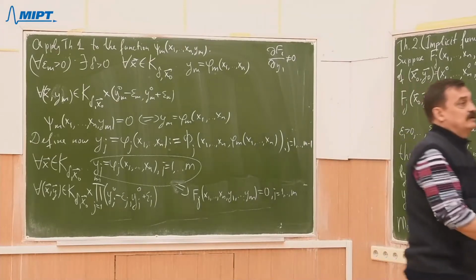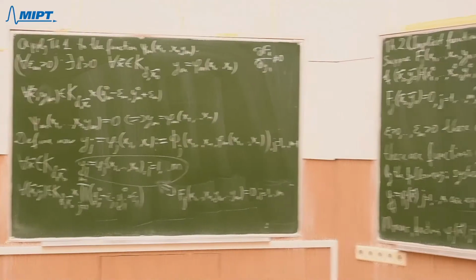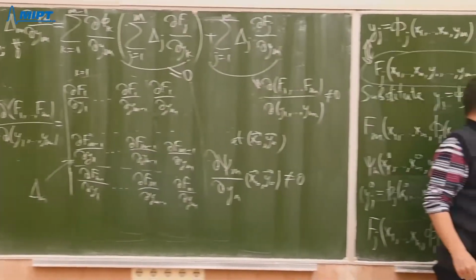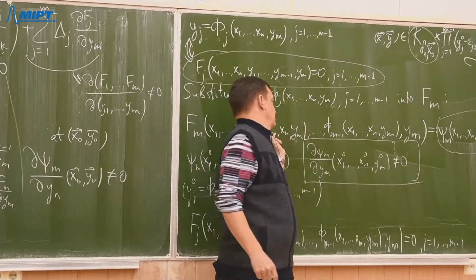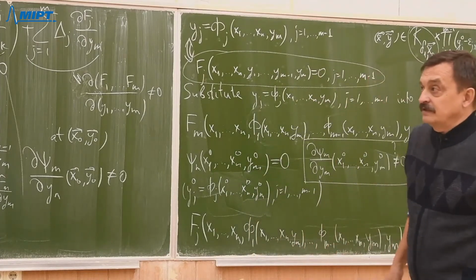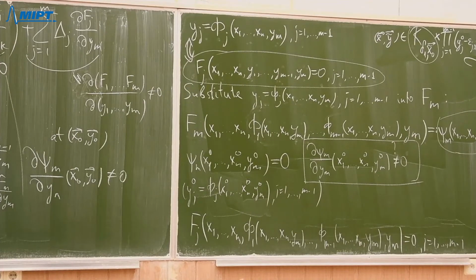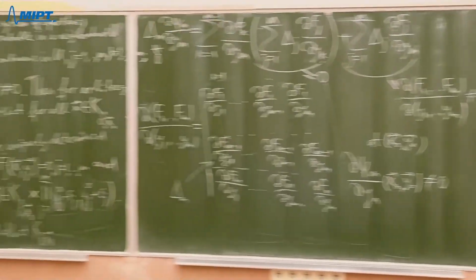Psi m is precisely the last function capital Fm when we substitute phi 1, so on, phi m minus 1, right? It means if we substitute those values of yj's.